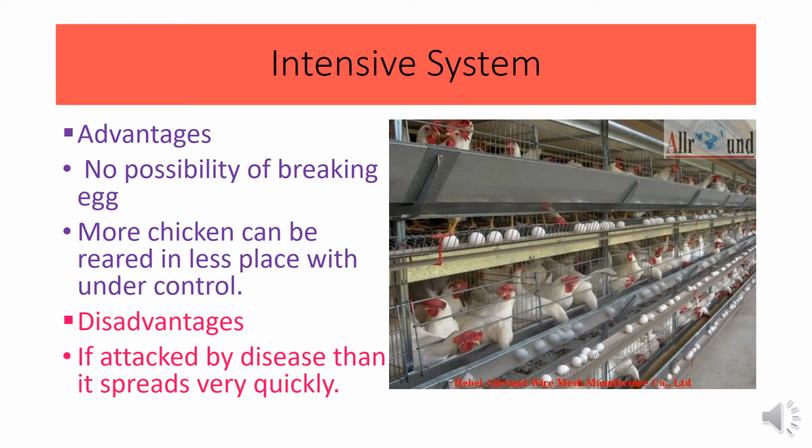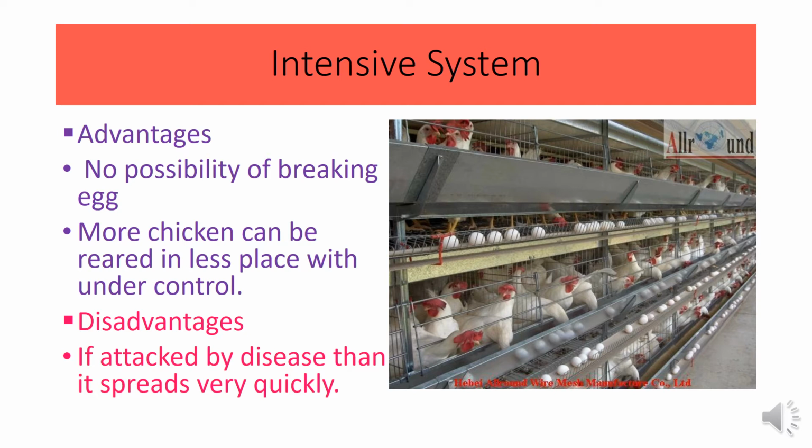Now the intensive method. Mainly the intensive method is the most commercial method. Chicken rearing in a house or cage having litter on the floor composed of straw, dust or rice husk is usually known as the intensive method. It is mainly suitable for commercial farming.